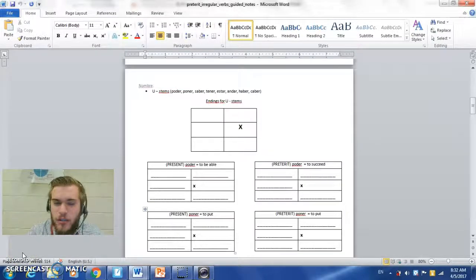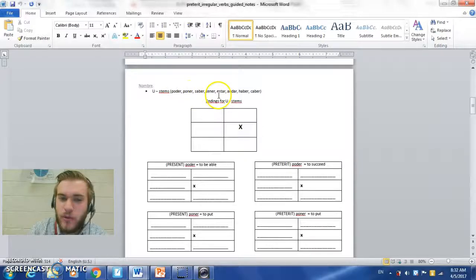So in this video lesson, we are going to be going over some more irregular preterite verbs, specifically the verbs that have a U in their stem, which are the verbs poder, poner, saber, tener, estar, andar, haber, and caber. So quite a few, and a lot of them are very common verbs.